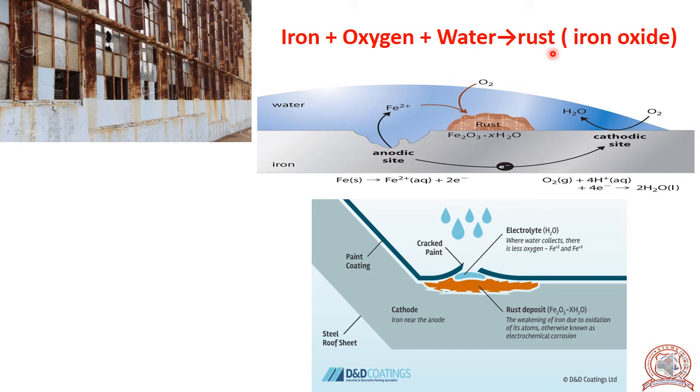Mostly our windows are made of metals, right? You must have seen some windows have become rusted. That is, these windows are exposed to air.